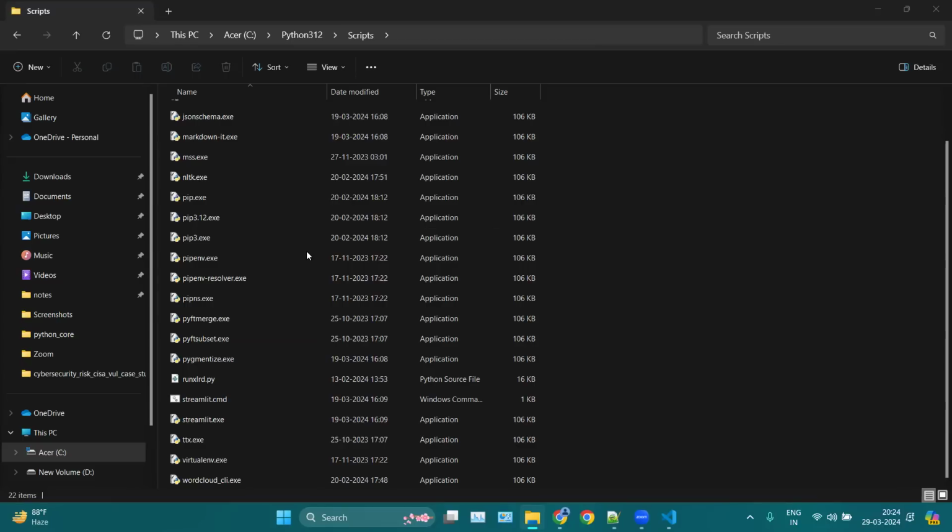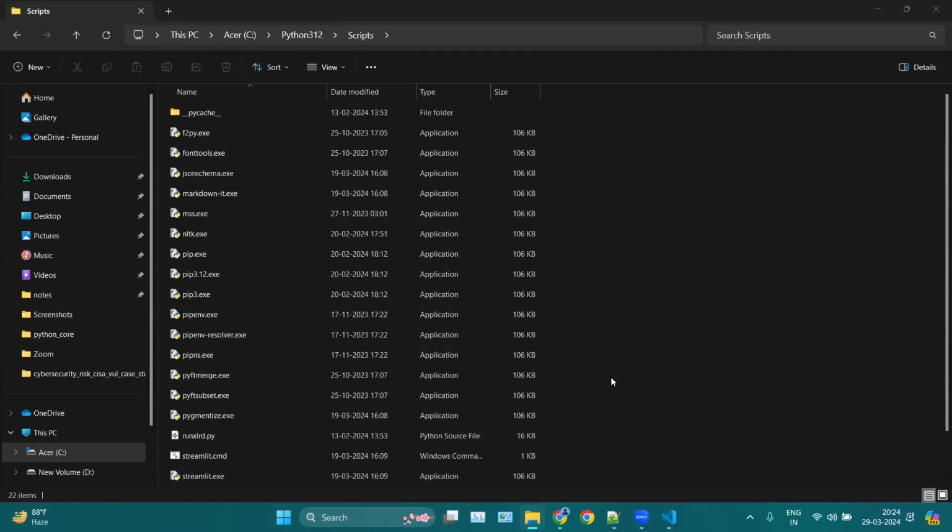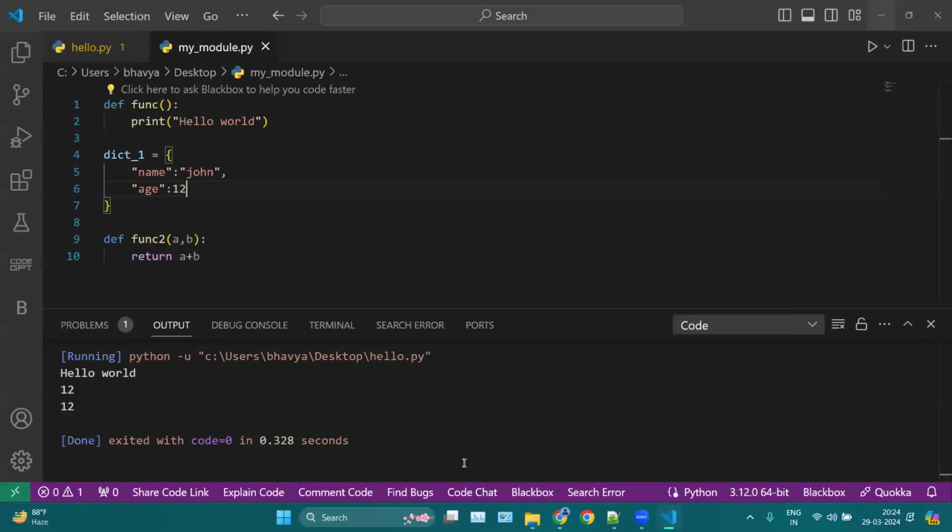Now these are all modules here. NLTK is a module, and Streamlit is a module, and so on. This word cloud is a module. So these are modules here. If your module file is not in the same directory, then you can move your file into your C drive, where all your scripts are located. That you can find with the help of the run keyword.